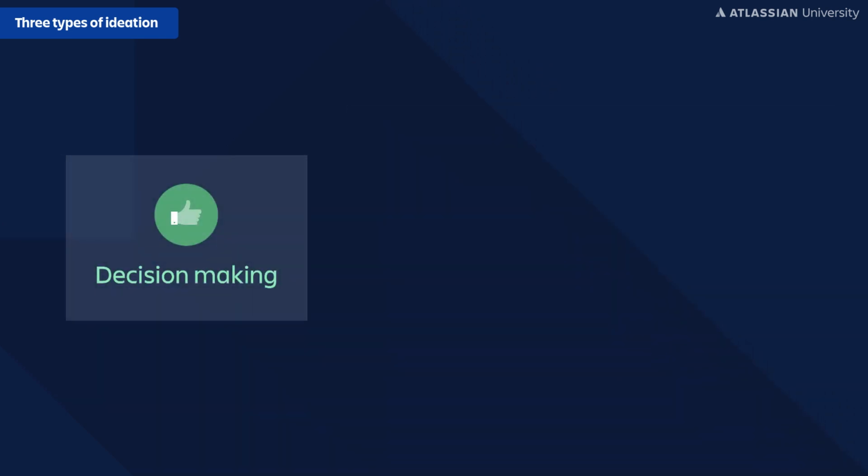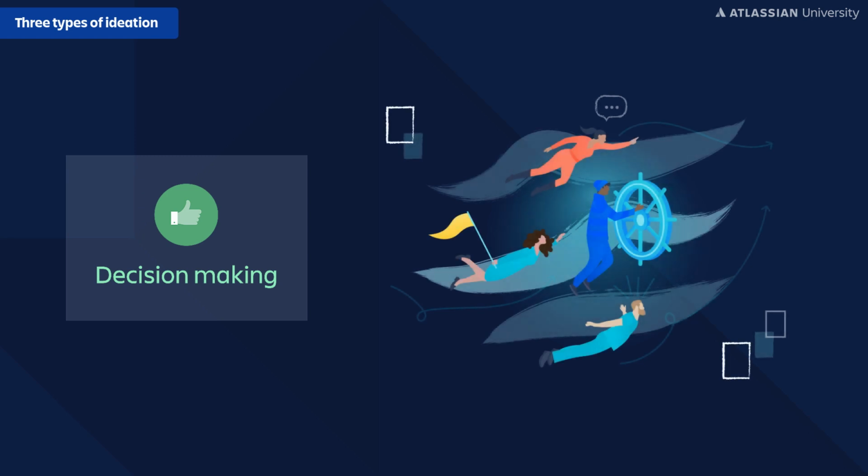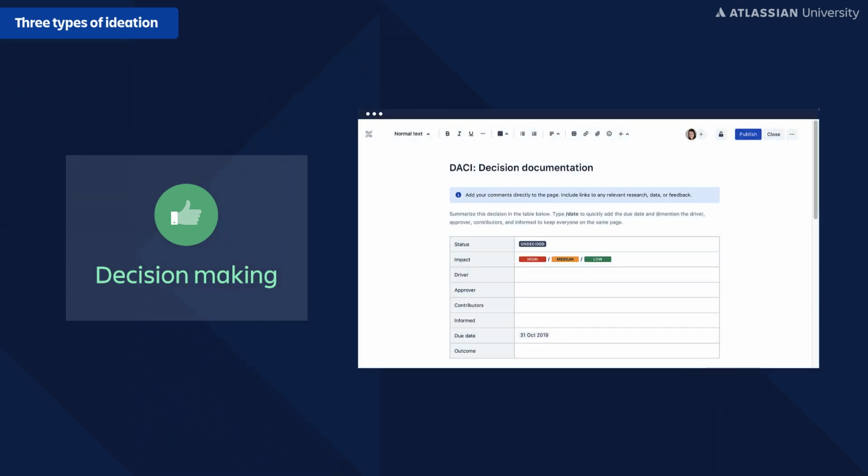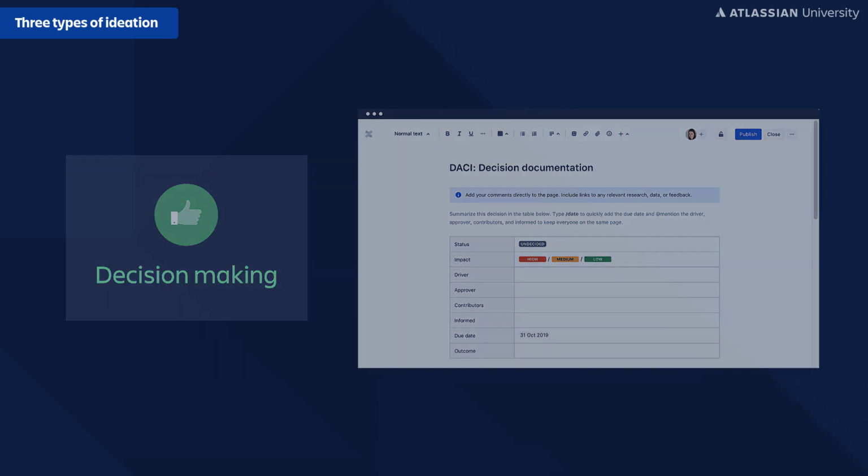When it comes to deciding which of those ideas to pursue, you've got to have some sort of practice to help you inform how you make those decisions. For us here at Atlassian, we use a tool called DACI to help us in our decision-making process. DACI stands for driver, approver, contributor, and informed, and is our framework for helping us align around what decisions we need to make, how we make them, and actually help move work forward. We've got a template built into Confluence that makes it really easy for us to outline these decisions.